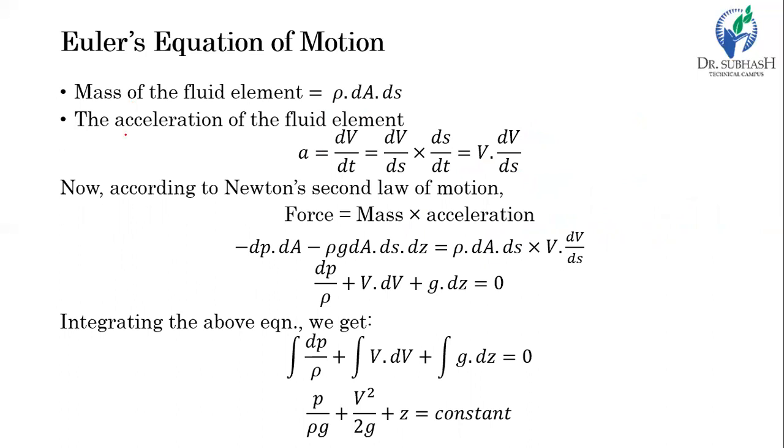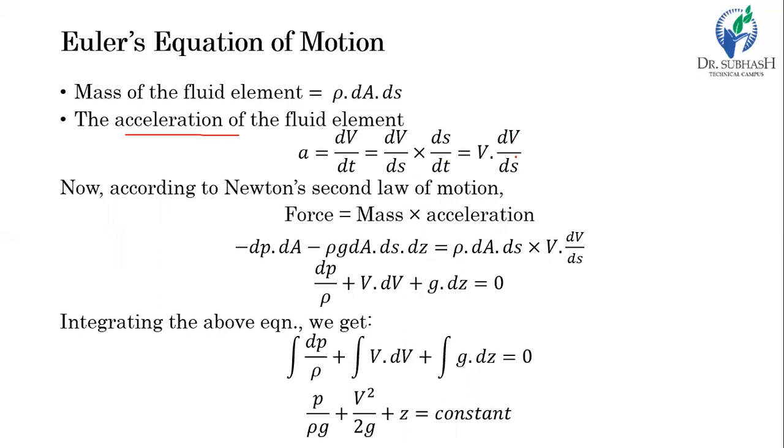And the acceleration is the derivative of the velocity with respect to time, so it is dv by dt. If we take v as a function of the space and time coordinate, then it is dv by ds times ds by dt. Here ds by dt, the derivative of the space coordinate with respect to time, is nothing but the velocity. So the acceleration here is velocity times dv by ds.